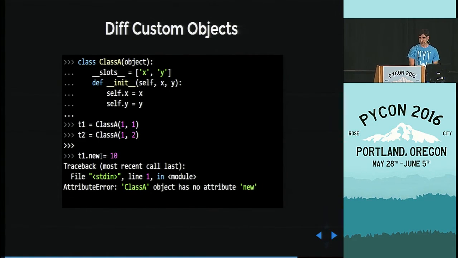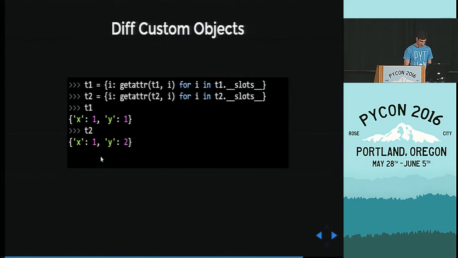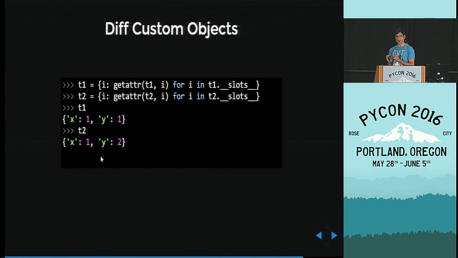Not many people use this, and the error doesn't really tell you that much why. But slots is very useful. Now, the point of this so far is that custom objects either have Dunder slots or Dunder dict. In both cases, we convert the attributes of objects to a dictionary. We already know how to diff dictionaries. So far, so good. Now we get to another edge case, loops.